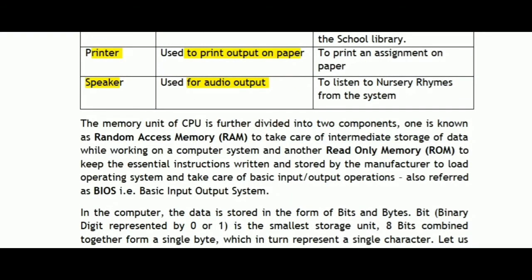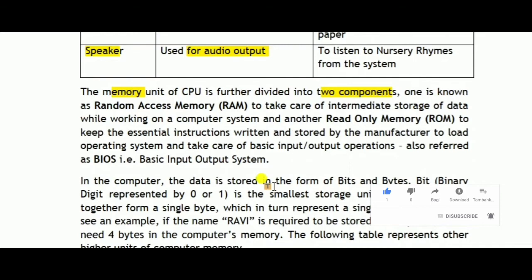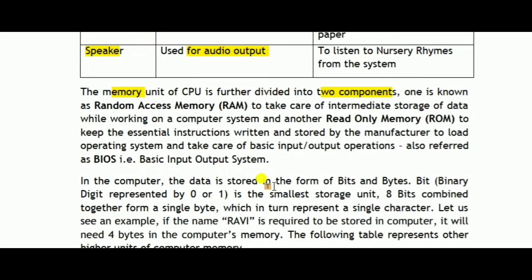Okay students, if we talk about memory, computer memory is divided into two components, RAM and ROM. The full form of RAM is random access memory and ROM is read-only memory. It is the most crucial part of the computer. The RAM is also called read-write memory, because we can read and write there, and ROM is also called non-volatile memory.